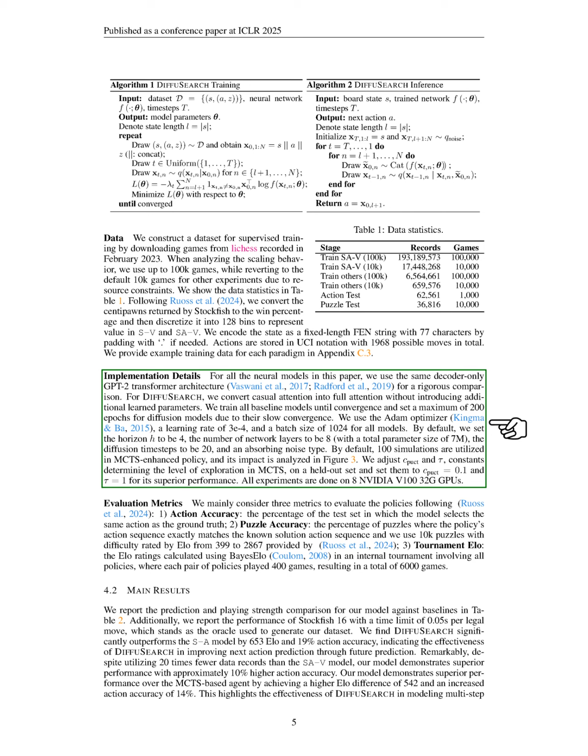Additionally, we outperform the MCTS-based agent by a difference of 542 ELO points and an increase of 14% in action accuracy, highlighting DIFFUSEARCH's strength in modeling multi-step simulations compared to the step-by-step MCTS enhanced policy, which requires a careful balance between policy and value models.